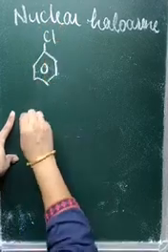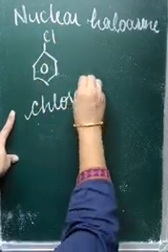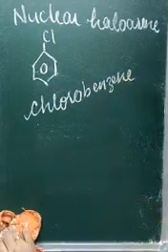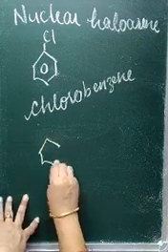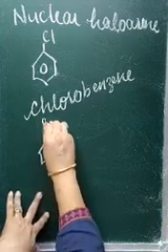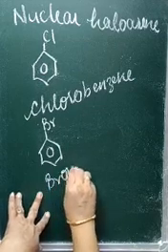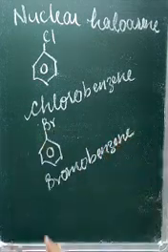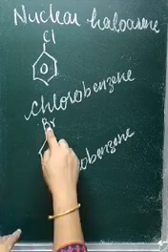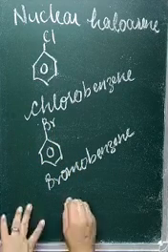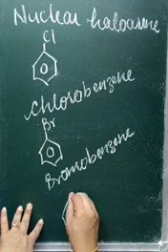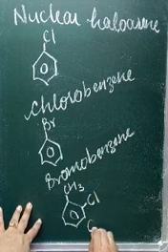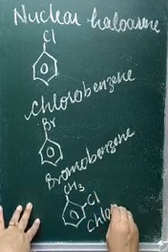So you see nuclear haloarenes like chlorobenzene, bromobenzene. Obviously, if you get the fluorine derivative, that is fluorobenzene, and the iodine derivative will be iodobenzene. We can have compounds like this also. Suppose it has a methyl group at one position and chlorine at another position. The name of this compound is chlorotoluene.